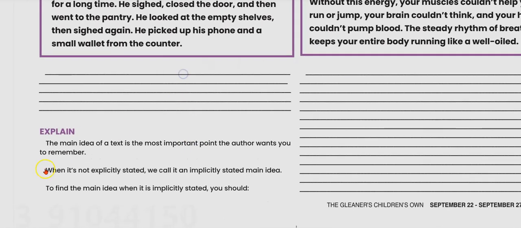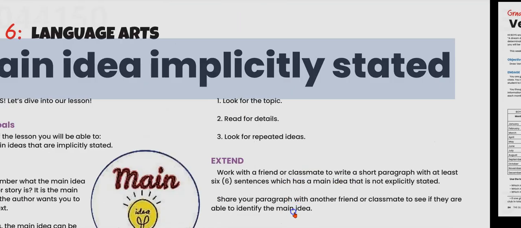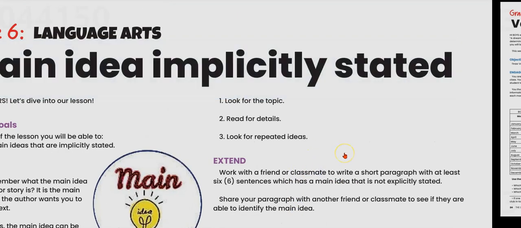Let's go. The main idea of a text is the most important point the author wants you to remember. When it is not explicitly stated, we can call it an implicitly stated main idea. To find the main idea when it is implicitly stated, you should look for the topic, read for details, and look for repeated ideas.